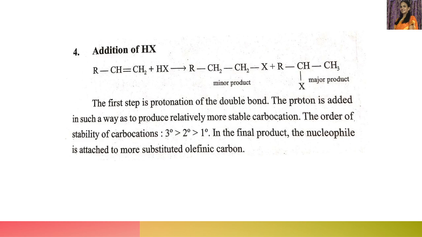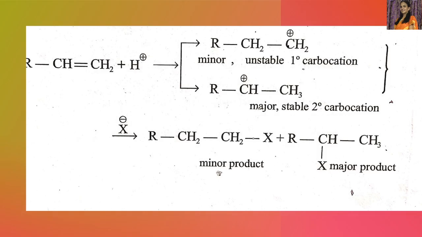So in the final product, the nucleophile is attached to the more substituted olefinic carbon. This we have already discussed. The nucleophile always goes to the carbon having more substituents, in the sense that it has fewer hydrogens. That is what Markovnikov's rule says.